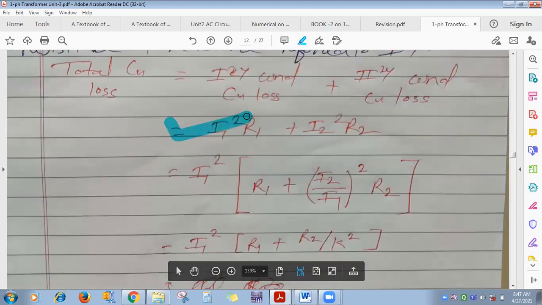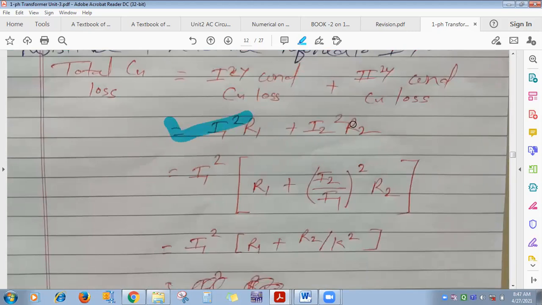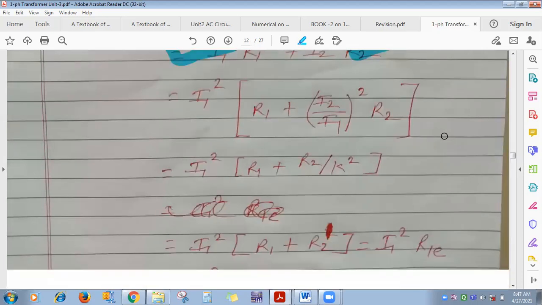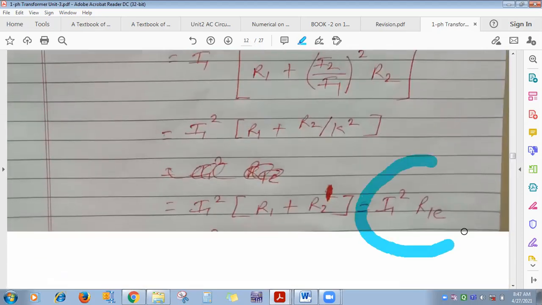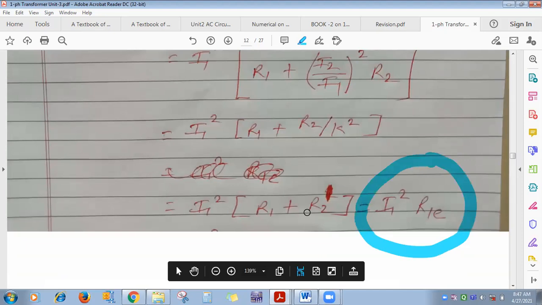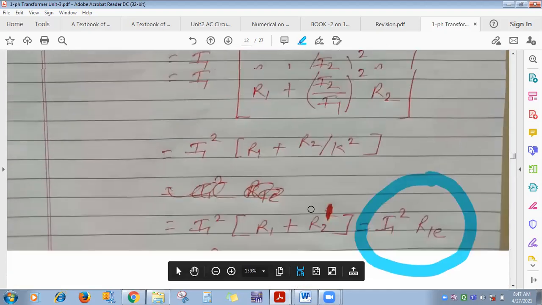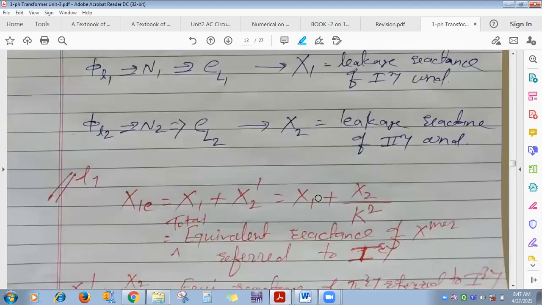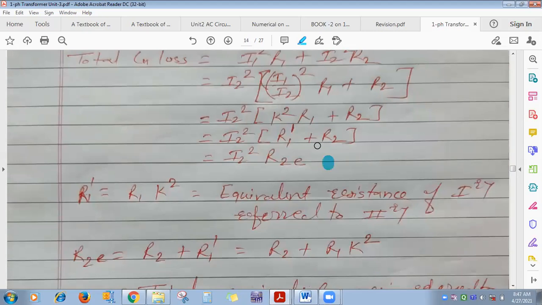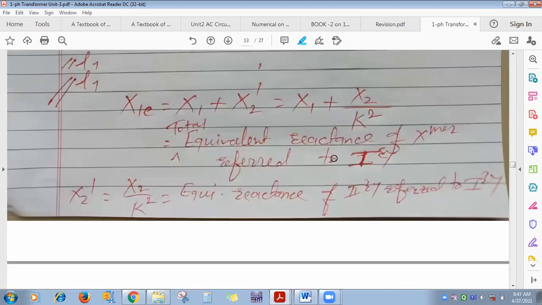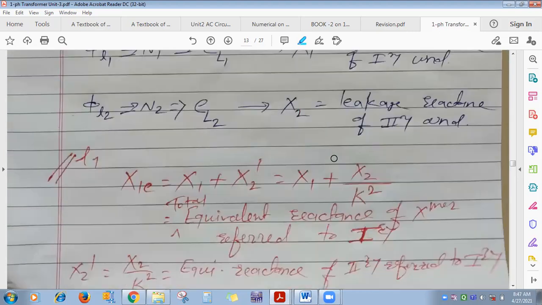Primary copper loss, calculate. See, sometimes using this formula you have to calculate the copper loss, total copper loss. Sometimes using this you have to calculate the copper loss, and sometimes using second one, where it is, it's not here. Okay, I think on next page it is. And sometimes using this. All the 3 formulas you keep in your mind, any one you have to use to calculate the total copper loss. Got the thing? Then refer to primary, calculate.